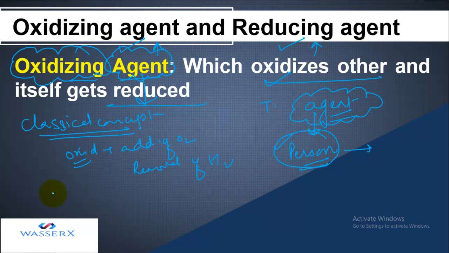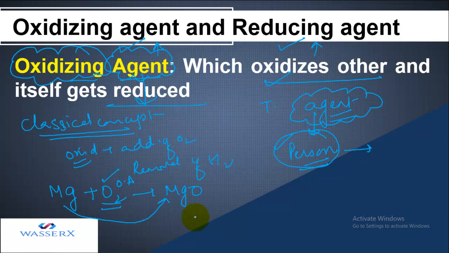For example, let's say we have Mg plus O2 forms MgO. Addition of oxygen is taking place, and you know that Mg is getting oxidized. So who is the oxidizing agent in this case? Who is making magnesium oxidized? Obviously, oxygen is the oxidizing agent because it is oxidizing Mg.